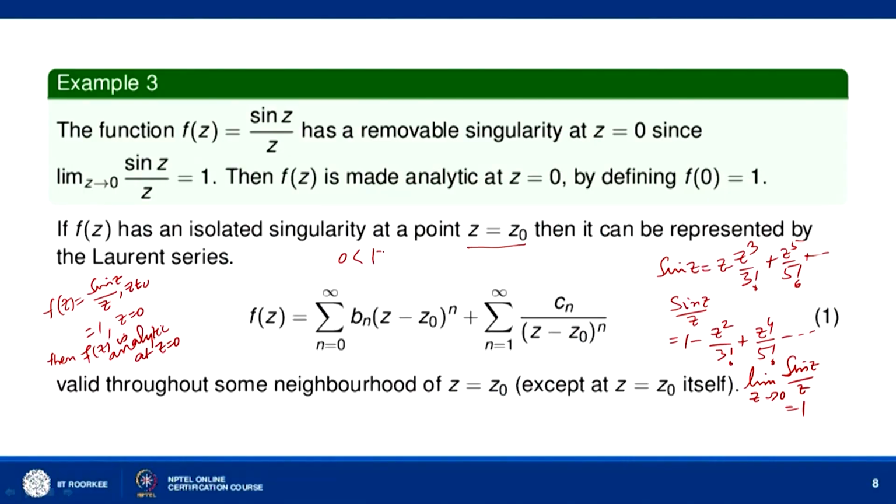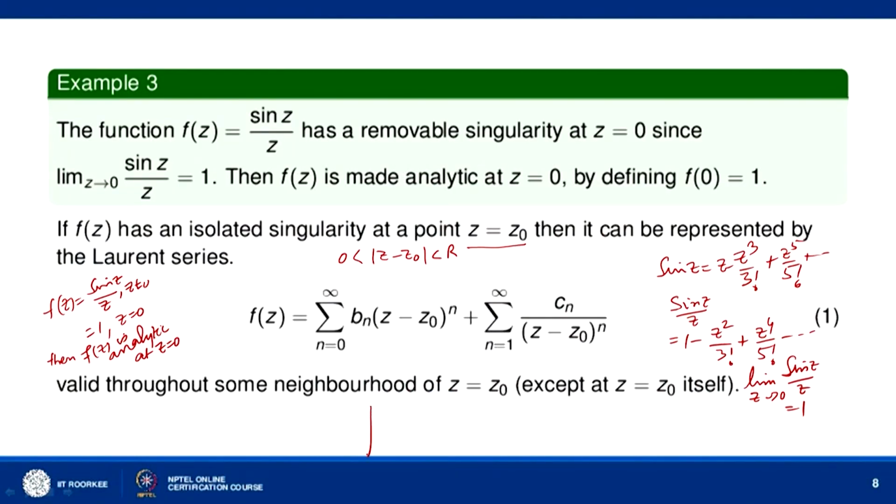Now, suppose F(z) has an isolated singularity at a point z equal to z naught. Isolated singularity means we can find a neighborhood of z equal to z naught in which there is no other singularity of the function F(z). So, there is a neighborhood, a circular neighborhood say of radius r, in which there is no other singularity of the function F(z). So, we can take say this is your z naught.